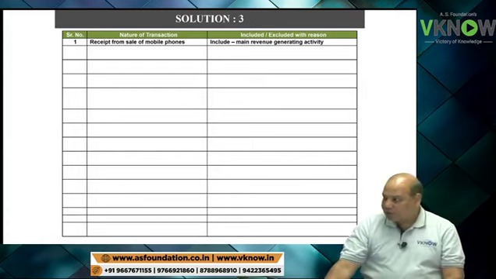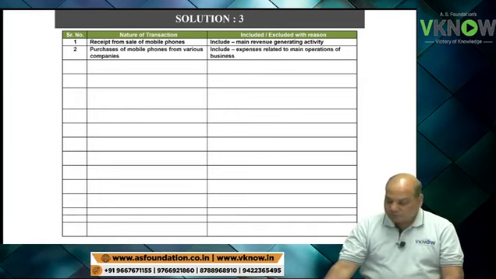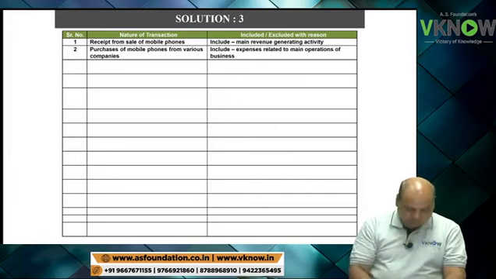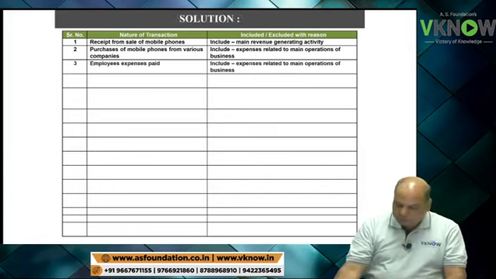What is the second one? Purchase of mobile phones from various companies. That is also an operating activity. Now next is employee expenses paid.